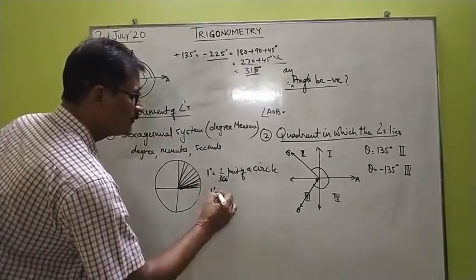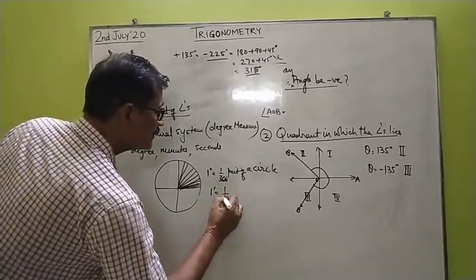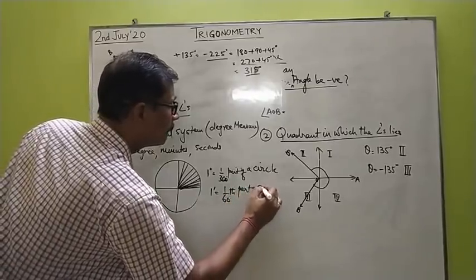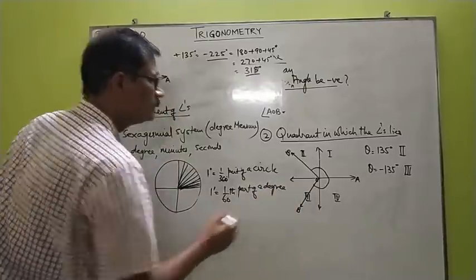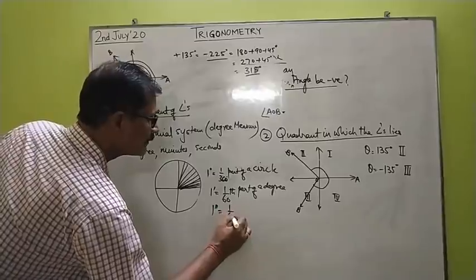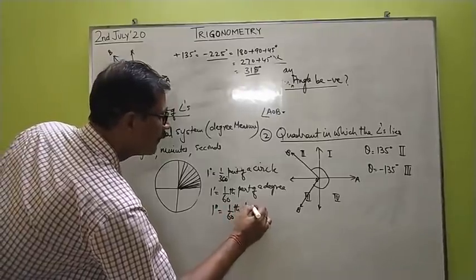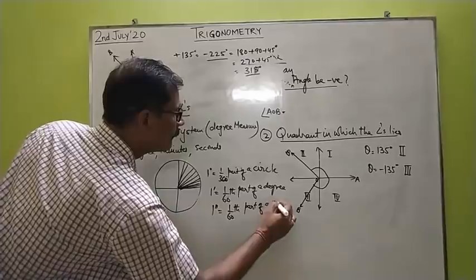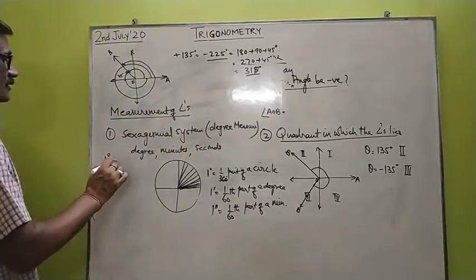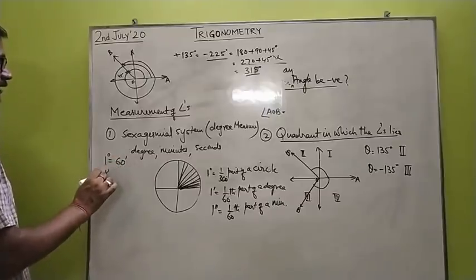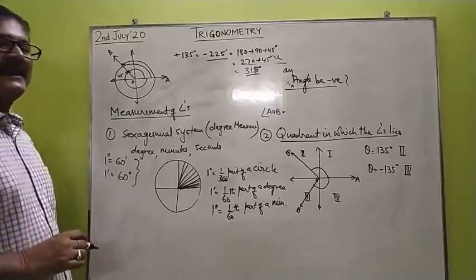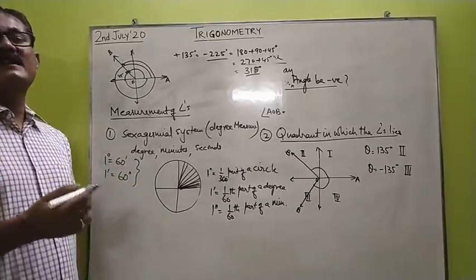So 1 minute is 1/60th part of a degree. And similarly, 1 second is 1/60th part of a minute. That means 1 degree is equal to 60 minutes, and 1 minute is equal to 60 seconds. This system of measurement of angle has been used by us up to class 10th.